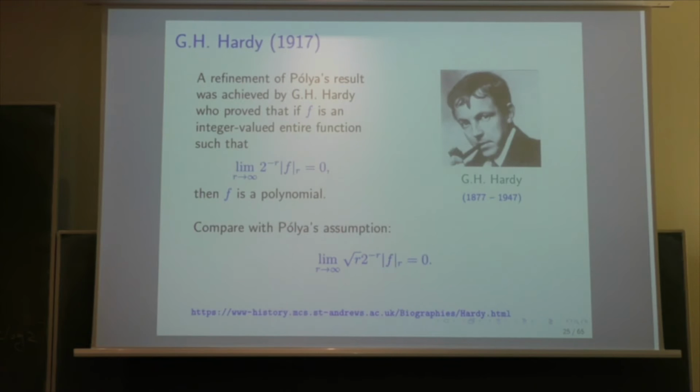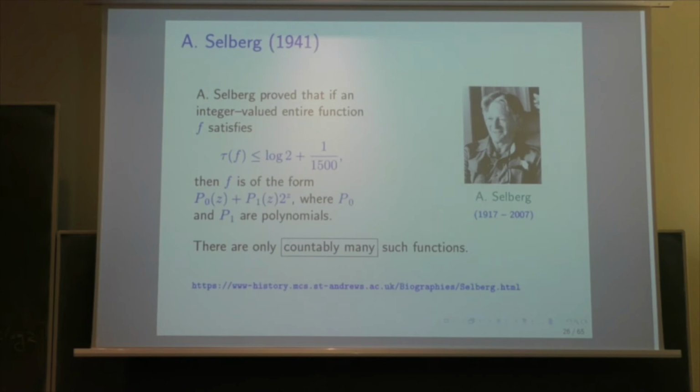So we could say that we are at the end of the theory for this question, but in mathematics, to say that a result is best possible does not mean that it's not possible to improve it. And this is what happened with the result of Polya. In 1941, so much later, Selberg proved that if an integer-valued entire function satisfies tau less than log 2 plus some epsilon, which is 1 over 1,500, then f is of the form p0 plus p1(z) times 2 to the z, where p0 and p1 are polynomials.